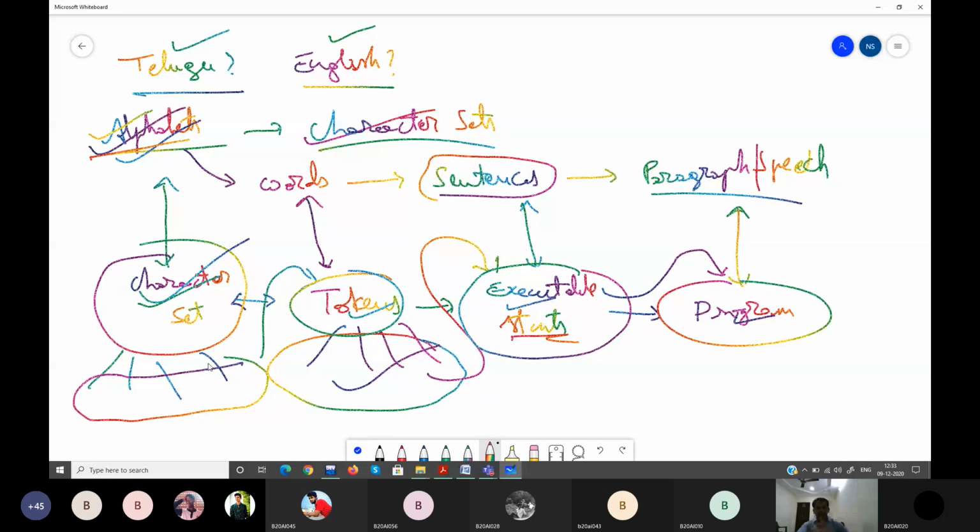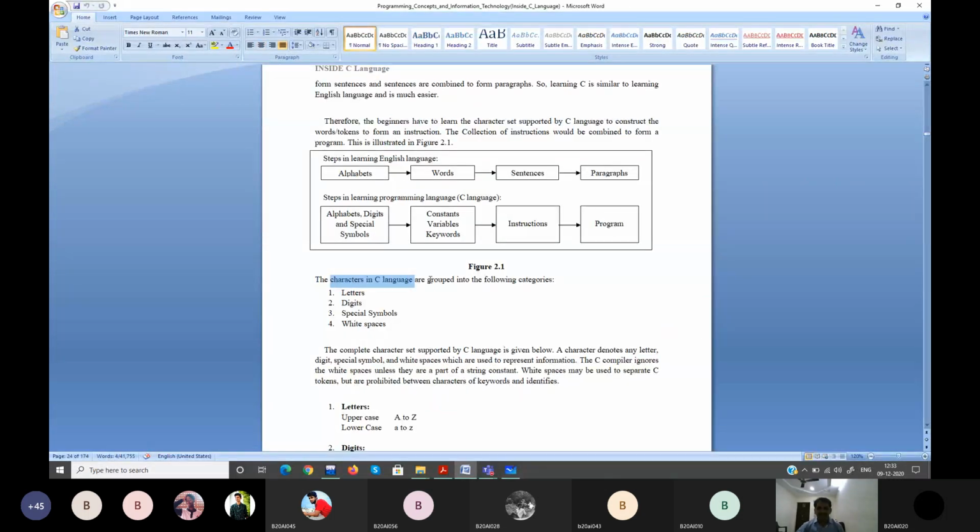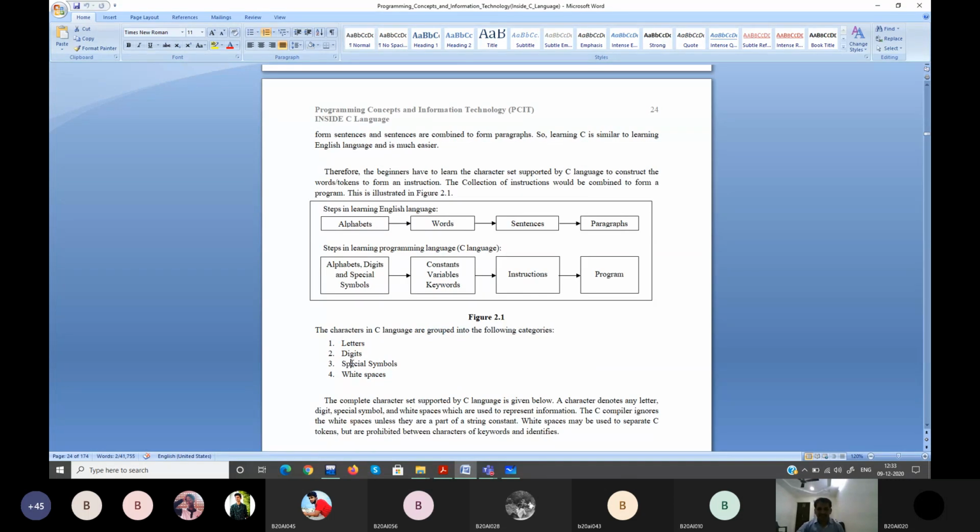It is not exactly a token. So you need to understand what kind of character sets are supported by your C language. So we'll go to that. The character set of C language is grouped into the following. Okay, what are those? Letters, digits, special symbols, white space.